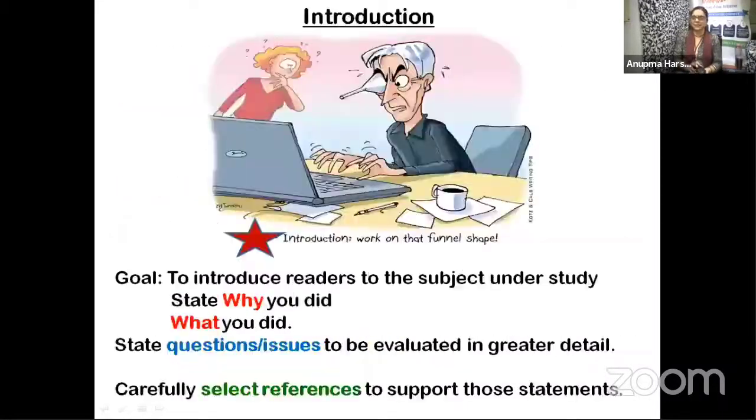Obviously, we have discussed what the introduction typically has. This is more like asking what you did, why you did it, which were the specific questions or issues you addressed, and of course, carefully selecting references to support those statements.